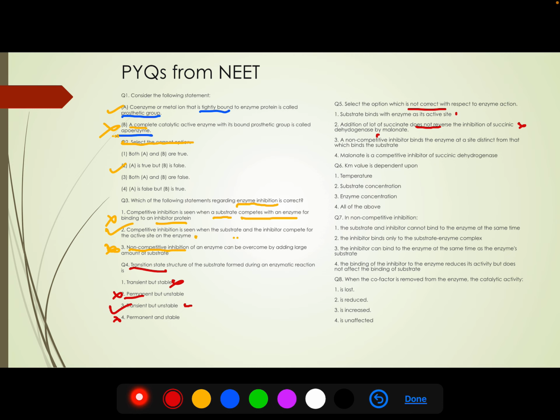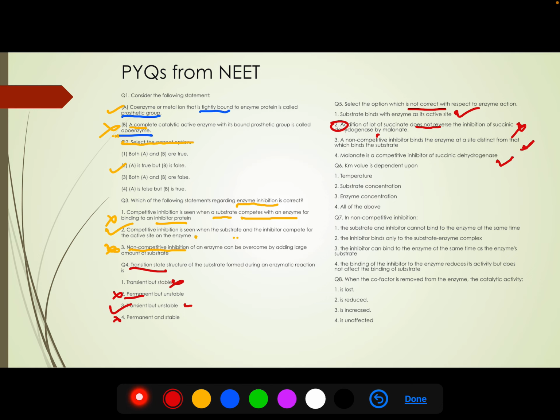Okay. Malonate is a competitive inhibitor of succinate dehydrogenase. So this is right. This is also right. So this one is the wrong statement and this is our right answer. This statement is wrong, but the answer is right because we have to choose the wrong statement.